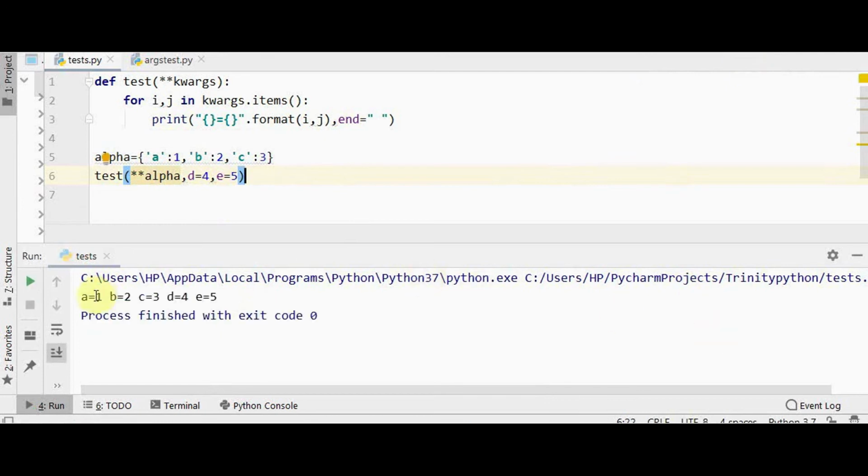So we got all the keyword arguments. From the dictionary we have 3 key value pairs: a is equal to 1, b is equal to 2, c equal to 3, and d is equal to 4, e equal to 5 is passed directly to the test function.